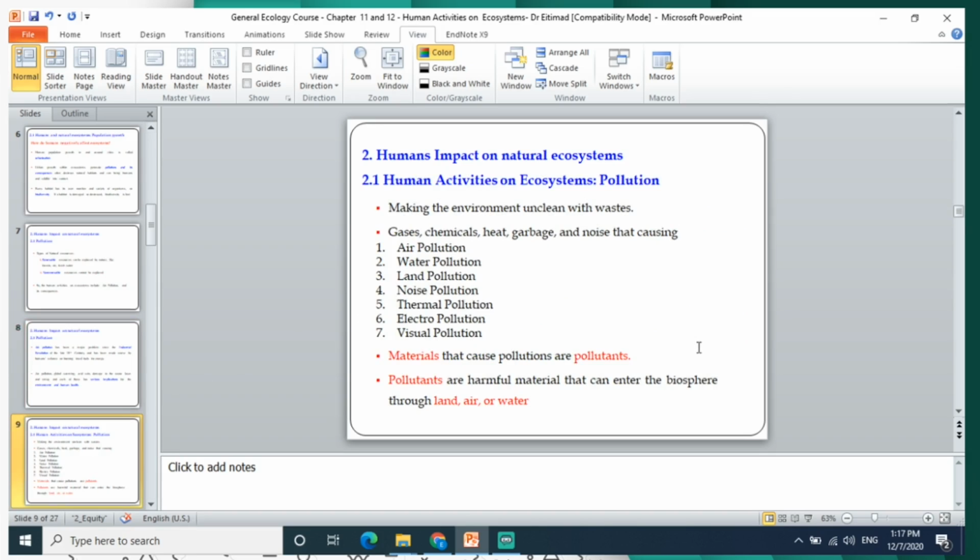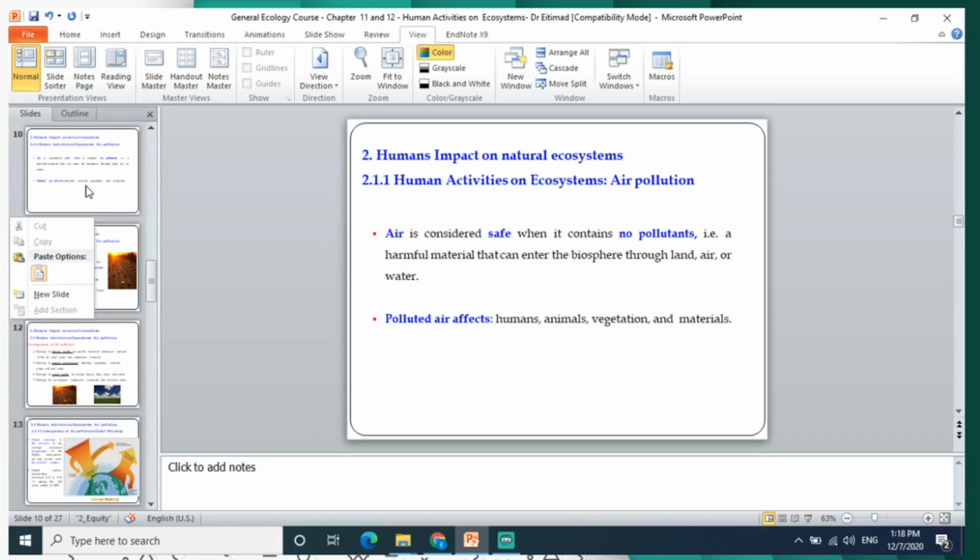Pollution makes the environment unclean with waste, gases, chemicals, heat, garbage, and noise. All of those cause pollution. So we have several types of pollution: air pollution, water pollution, land pollution, noise pollution, thermal pollution, electro pollution, and visual pollution. The materials that cause pollution are called pollutants. Pollutants are harmful materials that can enter the biosphere through land, air, or water. That gives the three main types of pollution: air pollution, water pollution, and land pollution.